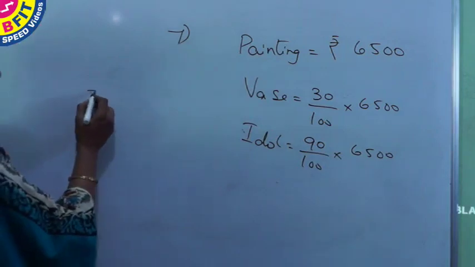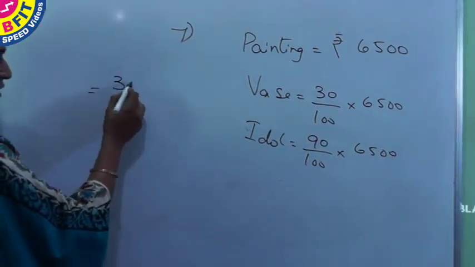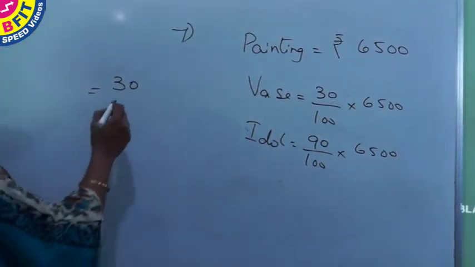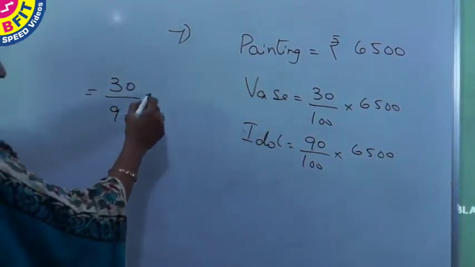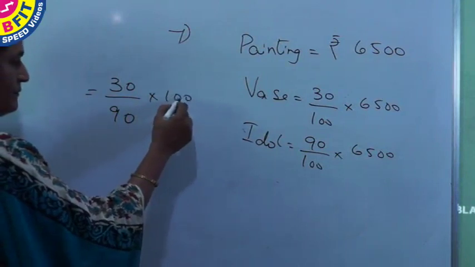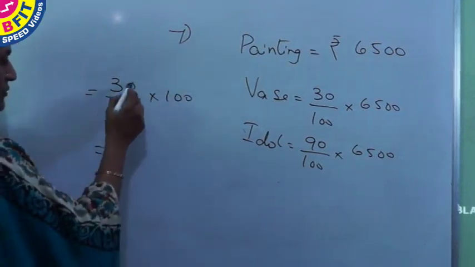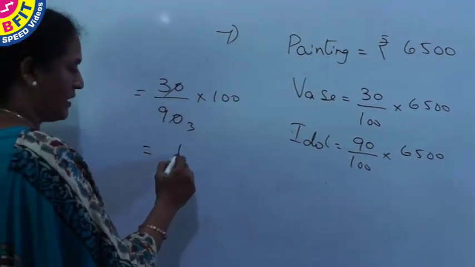So the required percentage is cost of the vase compared to the painting by cost of the idol compared to the painting into 100, which is equal to 100 by 3.